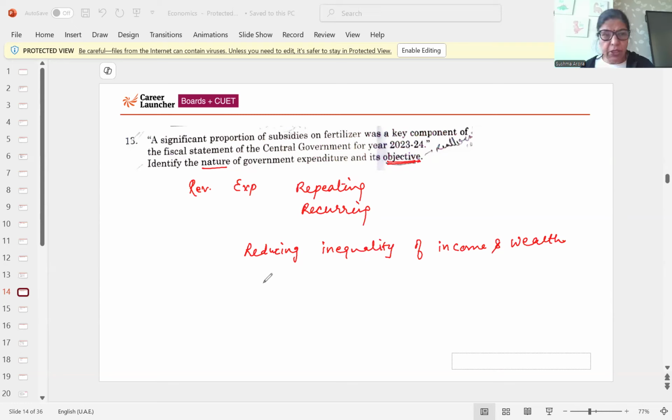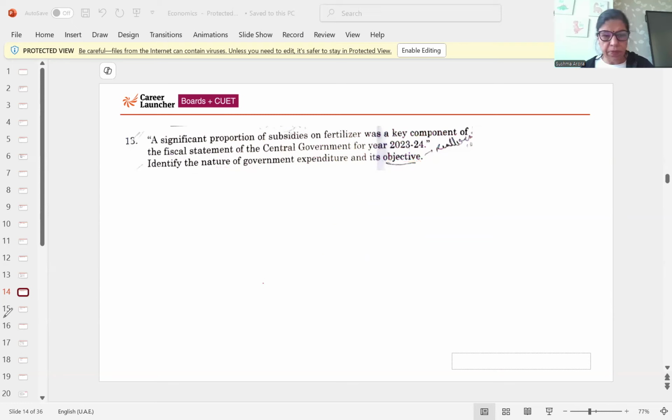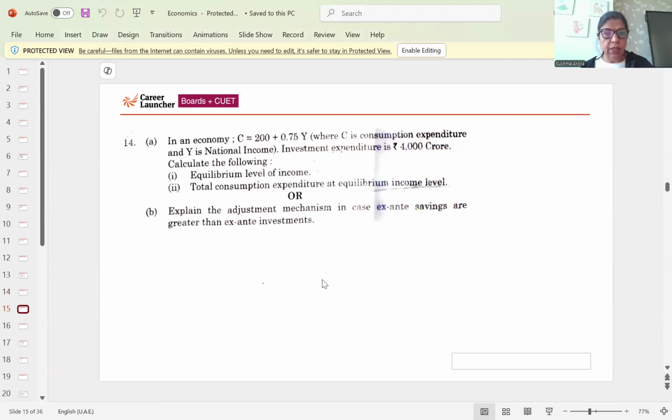Then the next question is 14. In an economy, given the consumption expenditure and investment expenditure, calculate the equilibrium level of income. So here, as we know, at the equilibrium level of income, aggregate demand equals consumption plus investment.